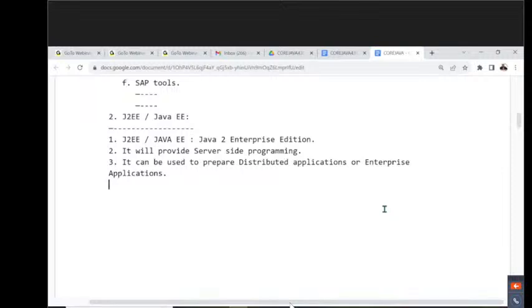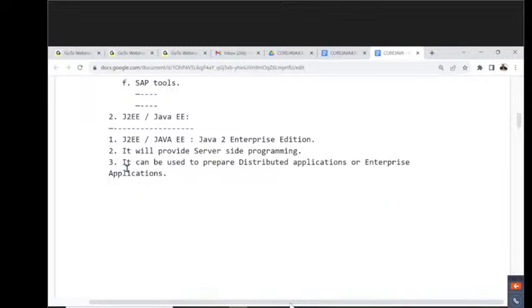Then almost all we are going to complete. The point is that in an introduction class, at least we need to understand what concepts are available inside Java. If you know those concepts, then we'll move forward and understand the remaining parts of Java. Time may not be sufficient for us, so let me complete it now.